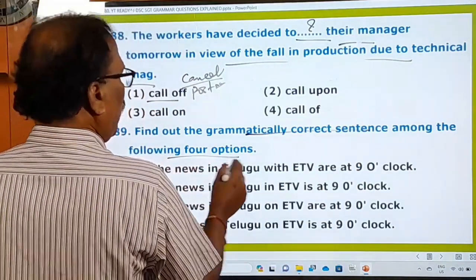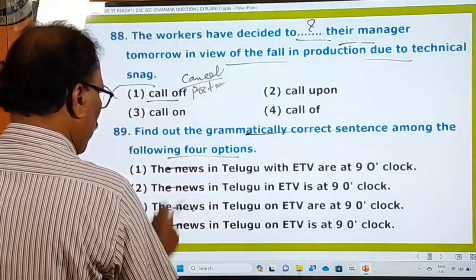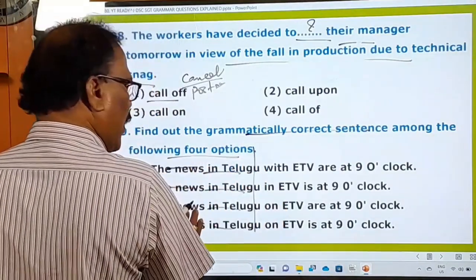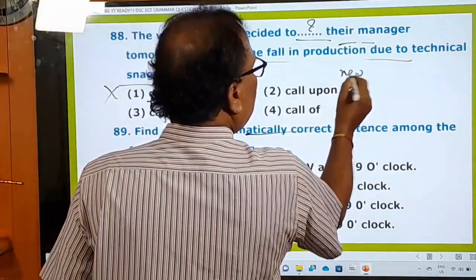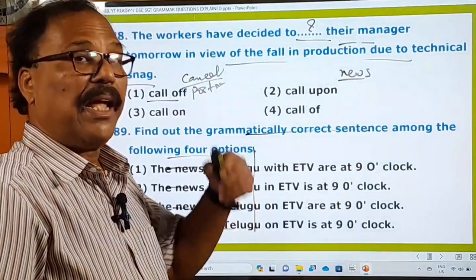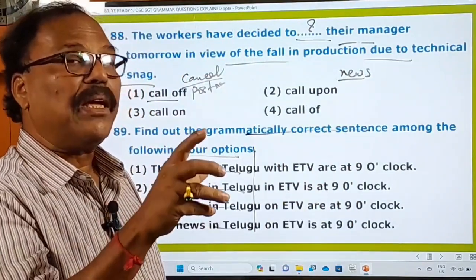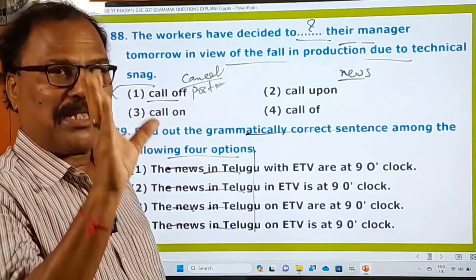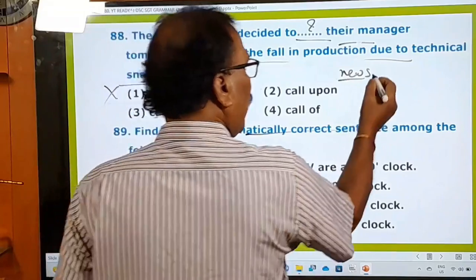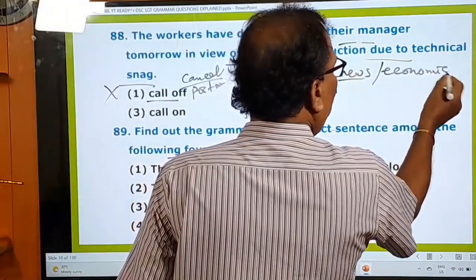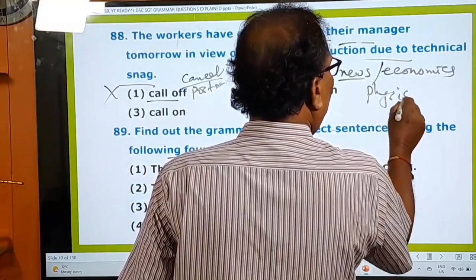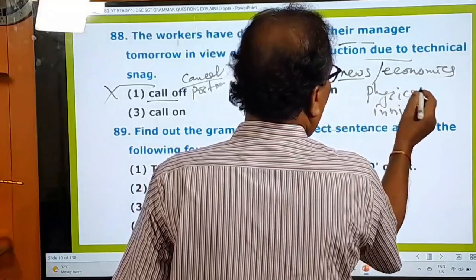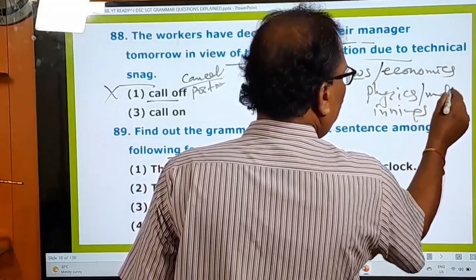Okay, see, remember here is given the news in the fourth sentence. News in Telugu. Up to here all the sentences are okay, but news is, remember there are certain words in the English language that end in s and look to you to be plural words. Some words end in s and confuse you by looking plural. Such words are: news is there, economics is there, physics is there, innings is there, mathematics is there.